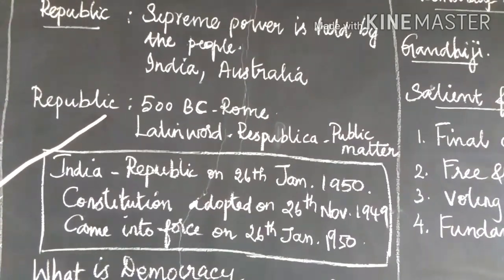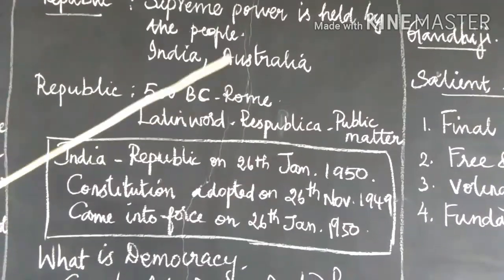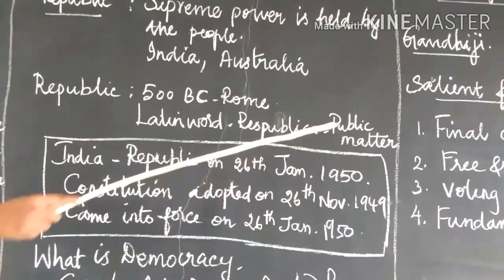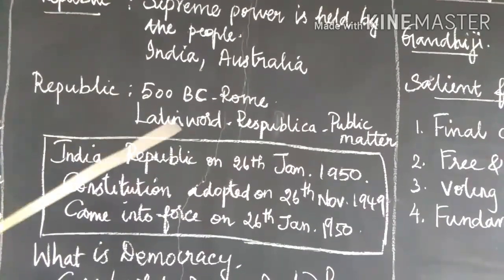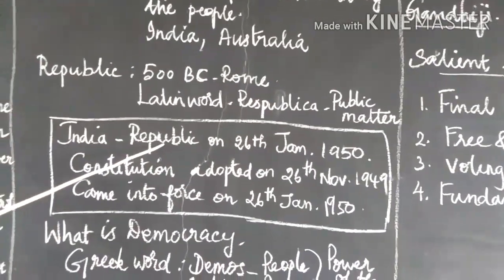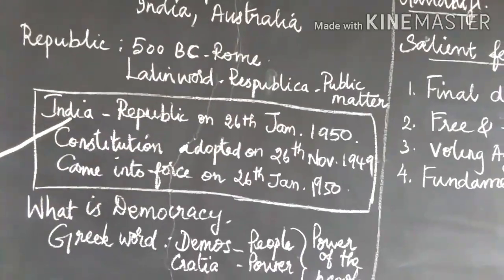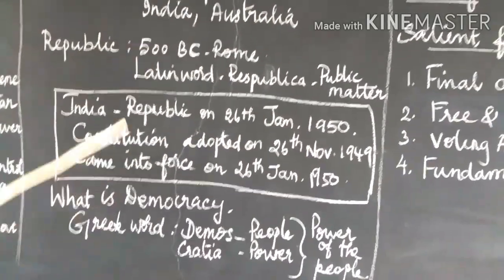The term republic was first coined in 500 BC in Rome. It is derived from the Latin word res publica. Res publica means public matter. India became a republic on 26th January 1950.